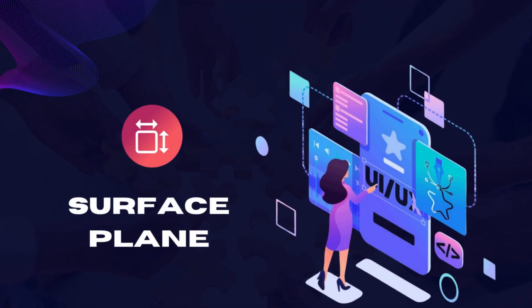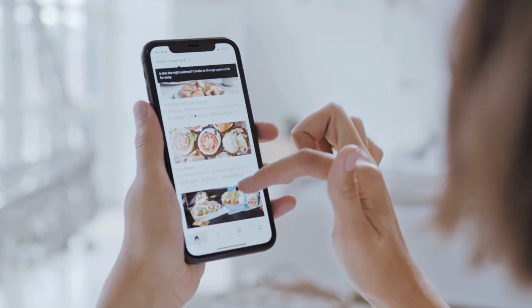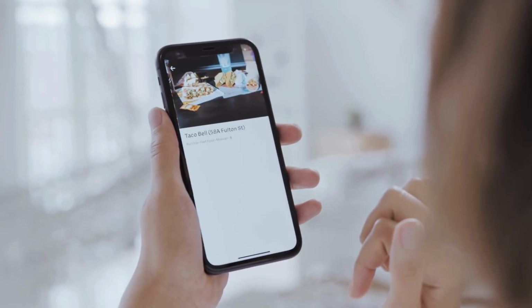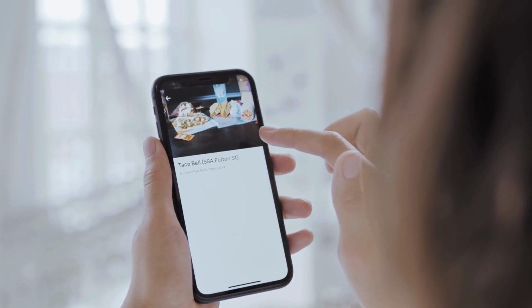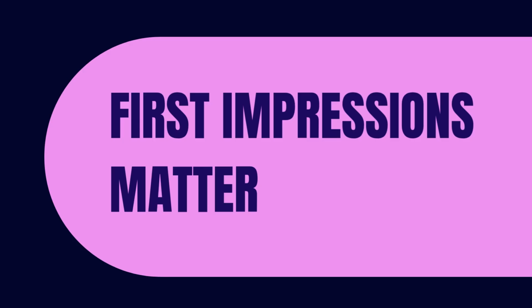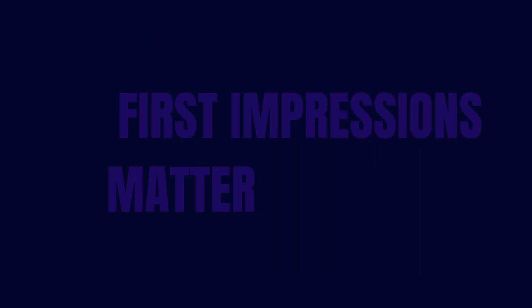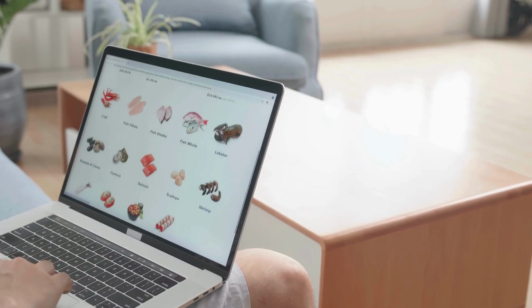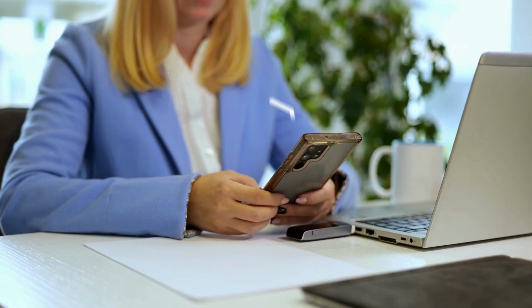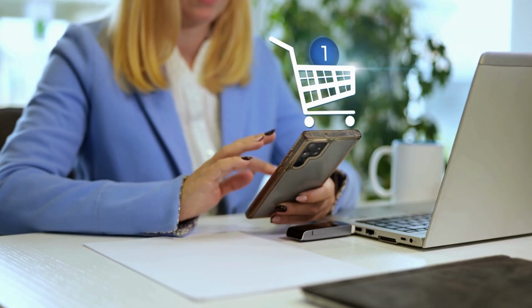The last one is surface plane. Surface plane is the visual layer, what the user actually sees and interacts with. It includes colors, typography, images, icons, and spacing. First impressions matter. Users judge products instantly based on how they look. A clean, attractive interface builds trust and makes users more likely to stay and explore.